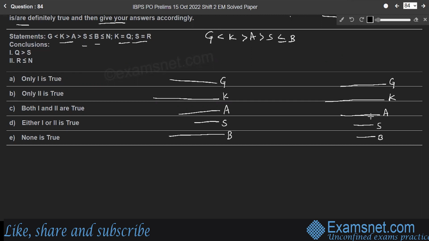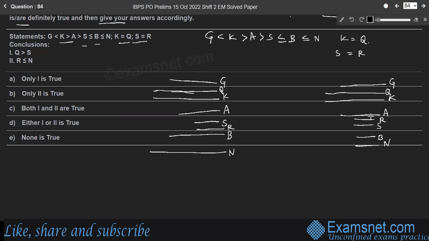Now B less than or equal to N. B is less than N in the first case. B is equal to N in the second case, right? Next part, K is equal to Q. So line K is equal to Q in the first case, and in the second case also K is equal to Q. Next part, S is equal to R, in both cases.